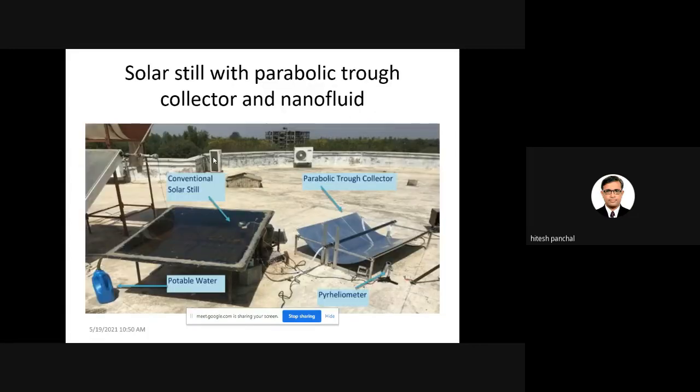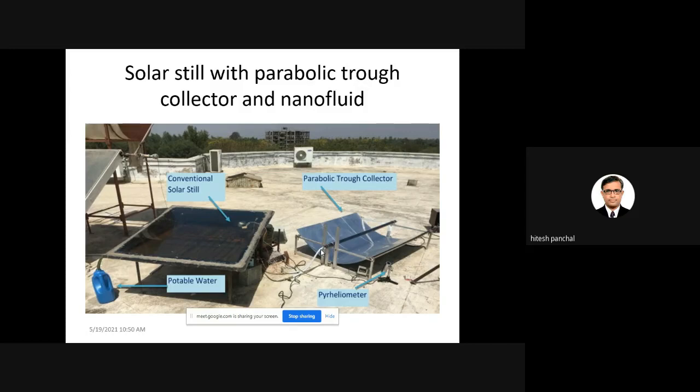The second experiment was conducted by a researcher from Charotar University of Science and Technology, in which they used a simple parabola made from aluminum sheet and a simple receiver tube. The only change in their research work was that they used water mixed with Al2O3 nanofluid.